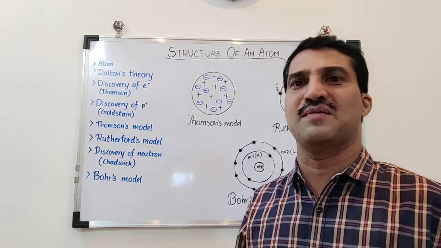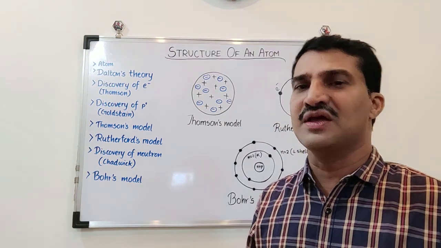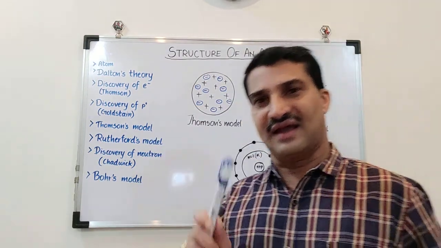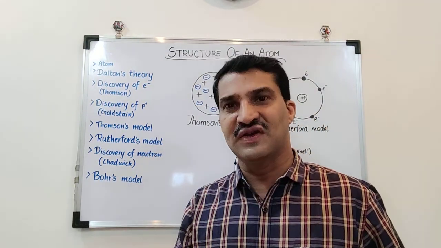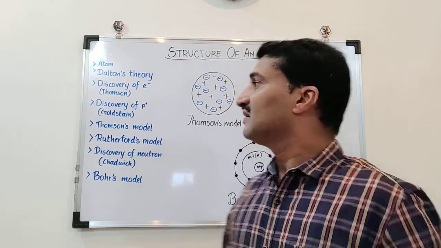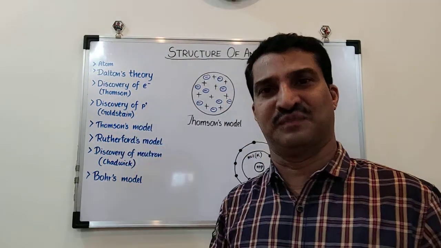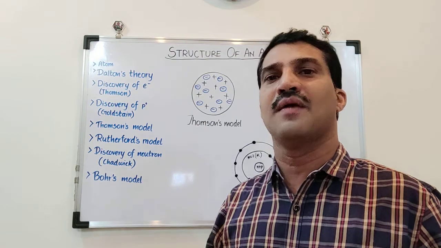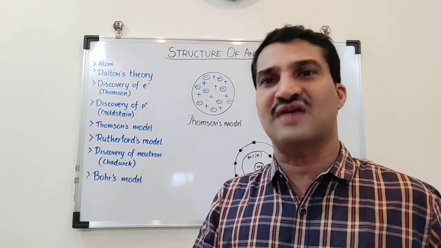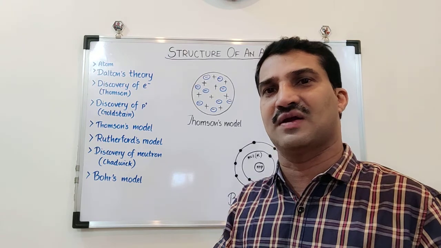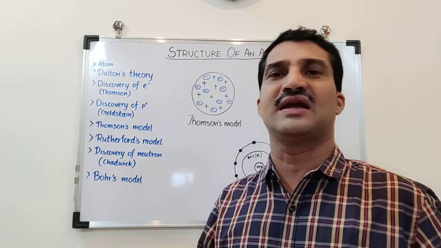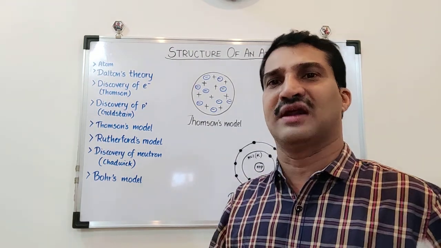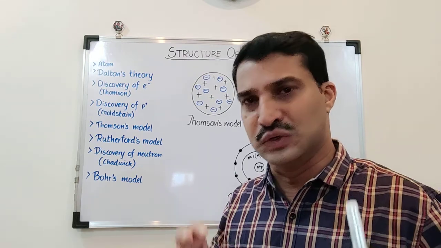He made another experiment, also a discharge tube experiment, using anode rays, and he found that atom contains another subatomic particle which is positively charged, and the subatomic particle he named as proton. Now the theory that an atom is electrically neutral is established because it was assumed that the number of positively charged particles inside an atom and the number of negatively charged particles inside an atom, that is electrons, are equal in number to make it electrically neutral.